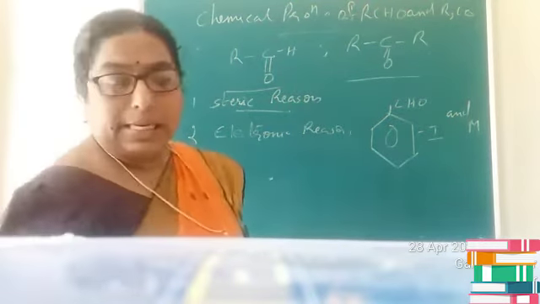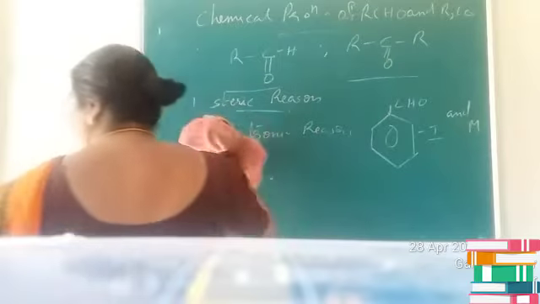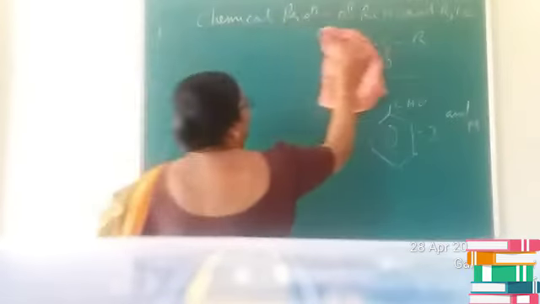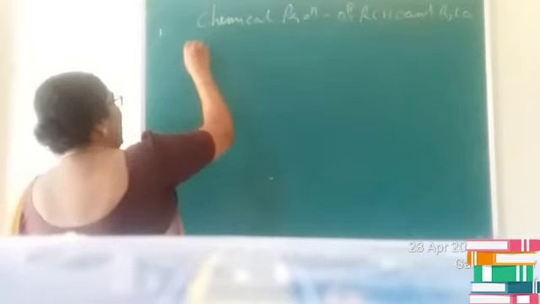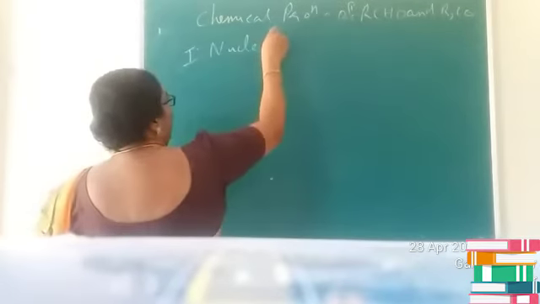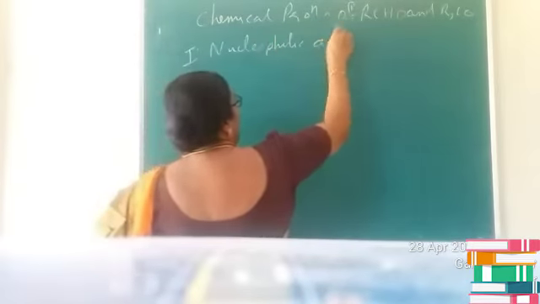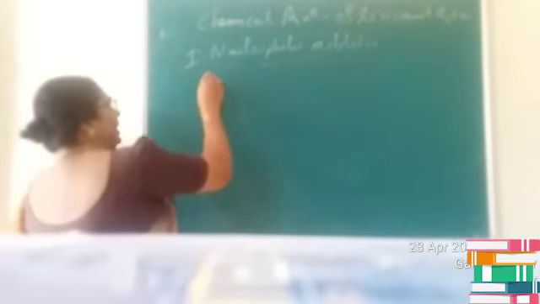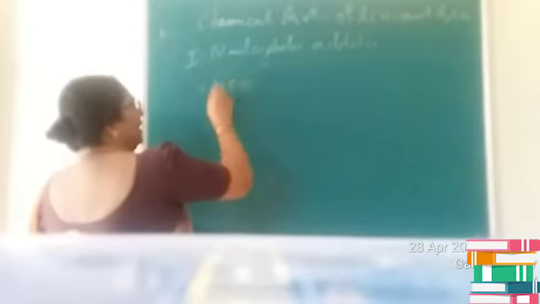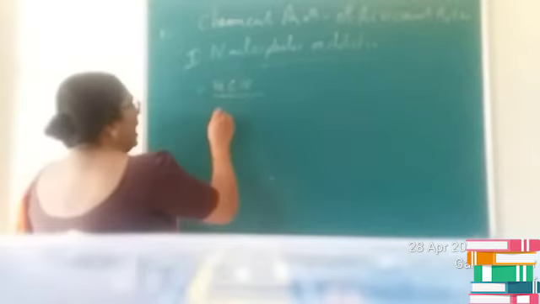Now let us study the chemical properties of aldehydes and ketones in detail. The first type of chemical property we are going to deal with is nucleophilic addition reaction. In nucleophilic addition reaction, first let us see the addition with HCN, that is hydrogen cyanide.